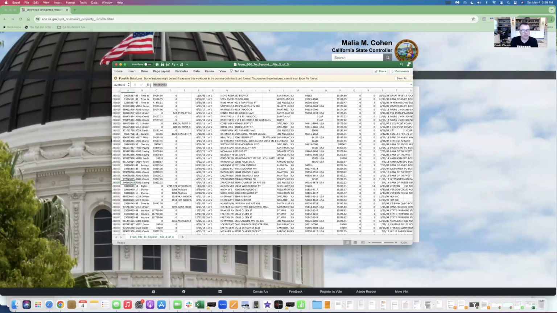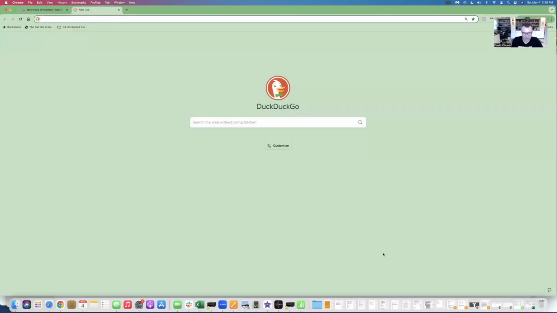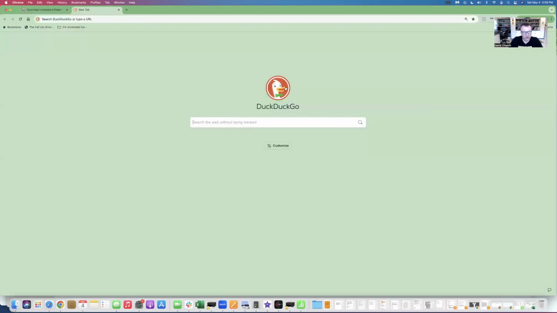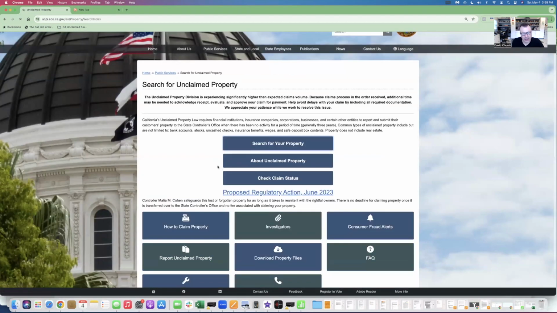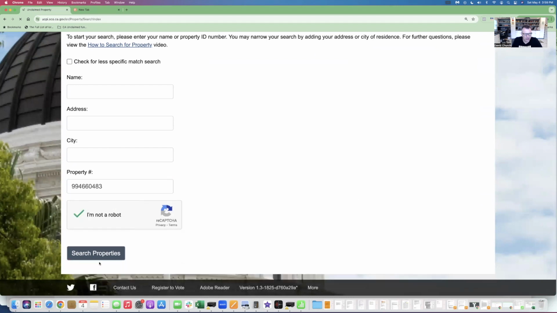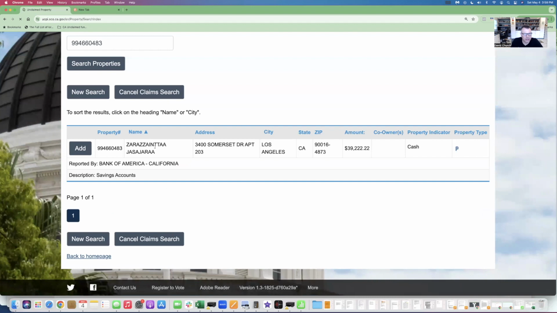What I like to do is when I'm talking to people, I like to have the spreadsheet up, but I also like to be able to jump in, and I didn't copy that. I just highlighted it. I don't think I actually copied it though. What I like to do is to be able to have the screen up. So that number that I had, I'm going to come in here and I'm going to put that number in here, property numbers right here. This is what makes my calls so successful.